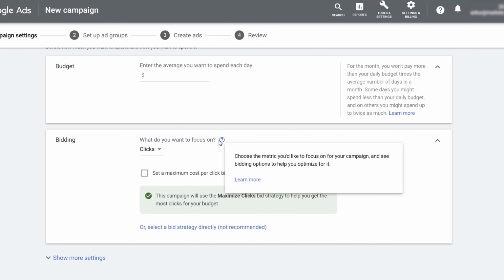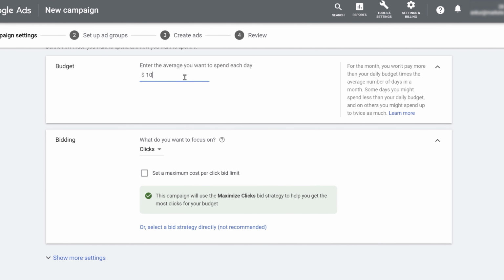What should be the budget of your campaign? Let's say you select a budget of $10 per day. This does not mean that you will be spending $10 every day. Some days you might end up spending more than $10, but some days you might end up spending less than $10. But overall in a month, in a 30-day window, you will see that the average will be $10.